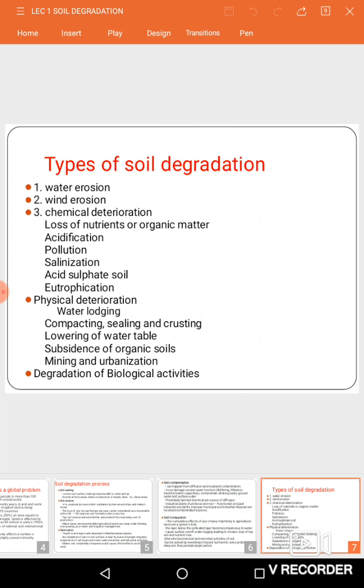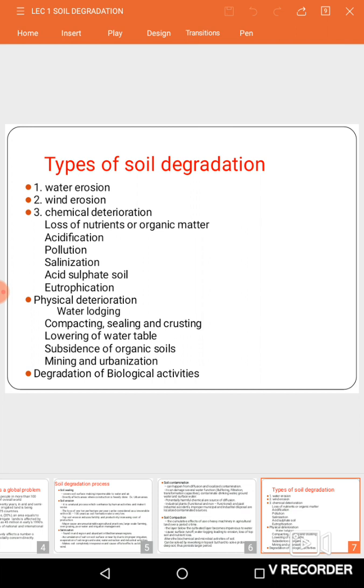Pollution is nothing but the changes in the properties of soil due to human activities, industrial and improper agricultural activities. Salinization means accumulation of salt. Acid sulfate soil means the release of iron, aluminium, and some heavy metals due to the release of sulfuric acid or due to acid rain in the soil. And eutrophication, as we discussed in our environmental course, is nothing but the accumulation of nutrients in the water source, which will affect the groundwater also.